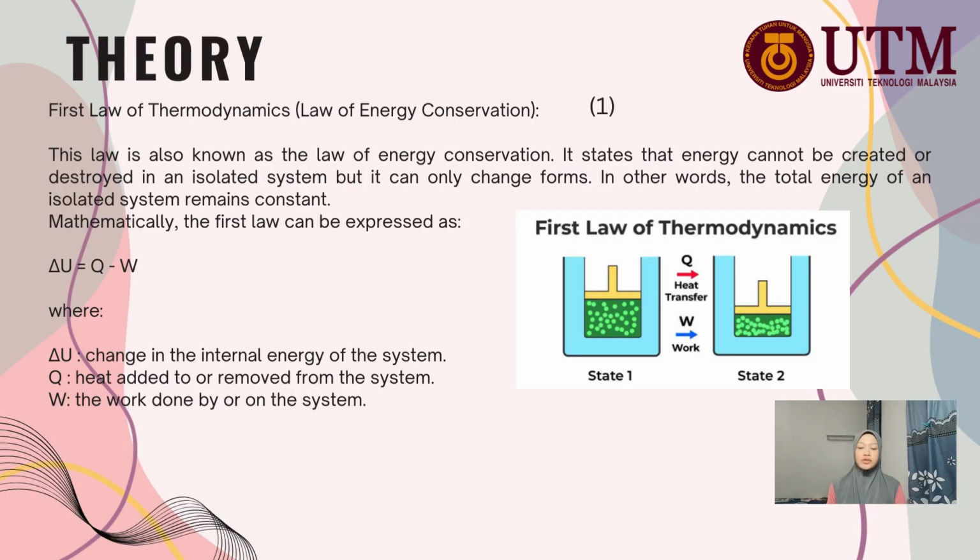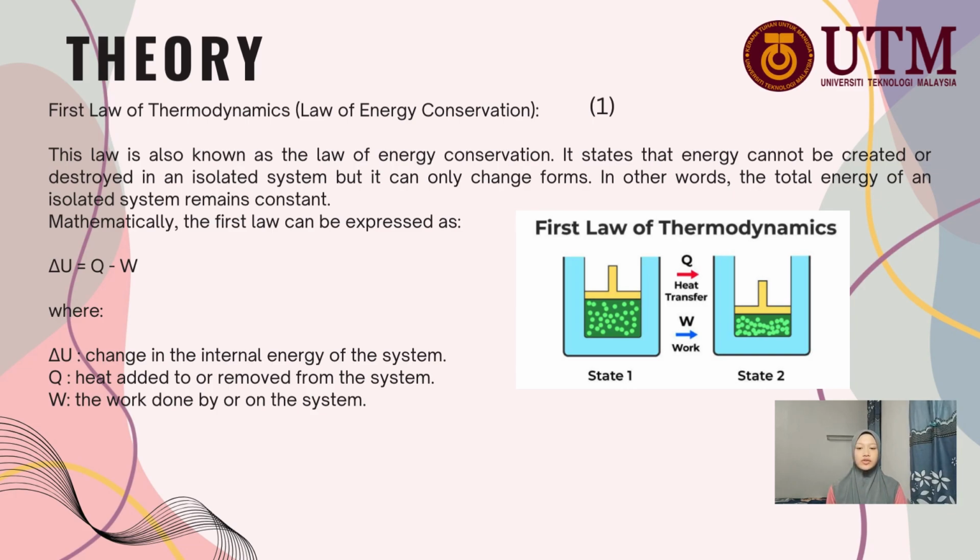Theory and working principle. Theory for the first law of thermodynamics. This law is also known as the law of energy conservation. It states that energy cannot be created or destroyed in an isolated system, but it can only change forms. In other words, the total energy of an isolated system remains constant.